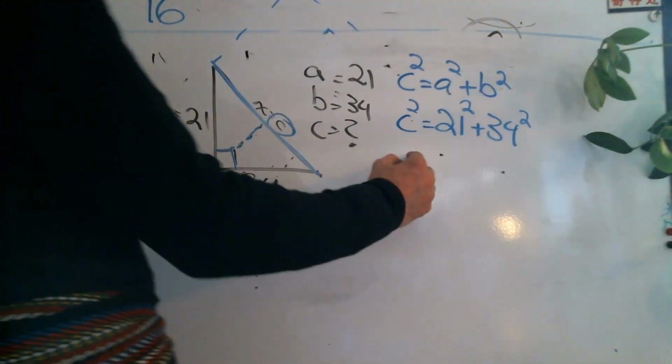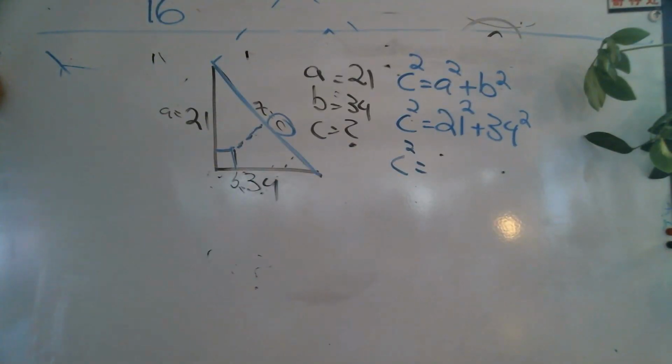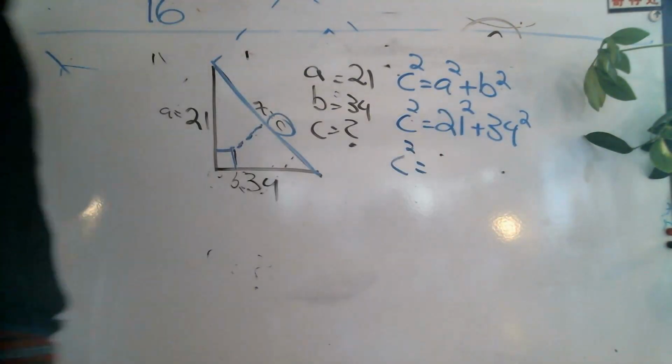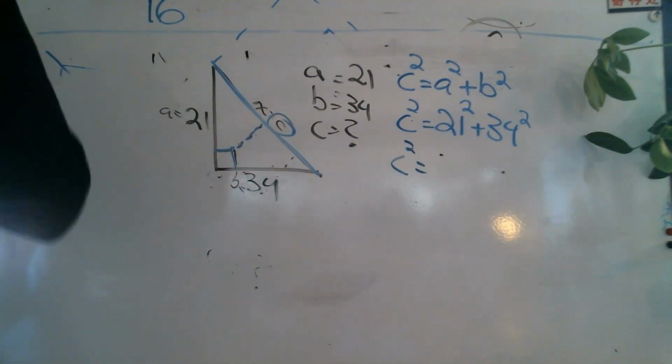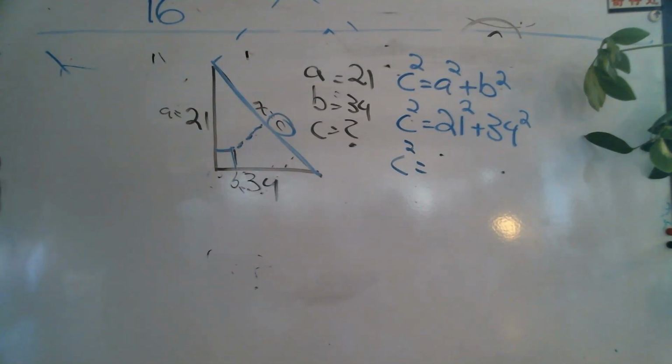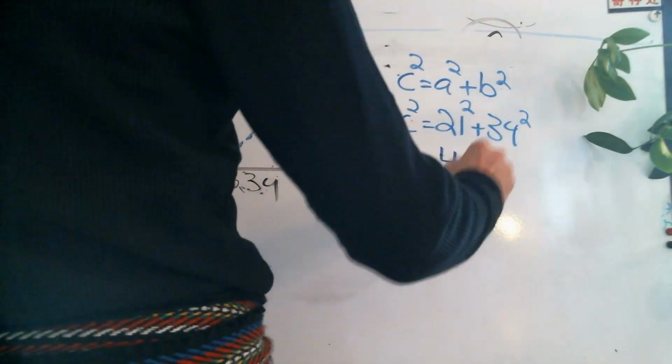Okay, calculators. What is 21 squared? 441.